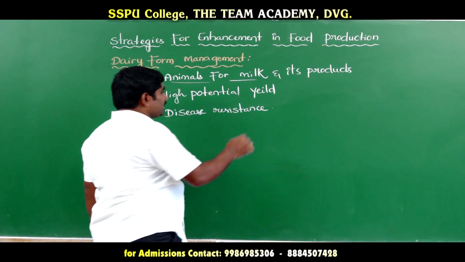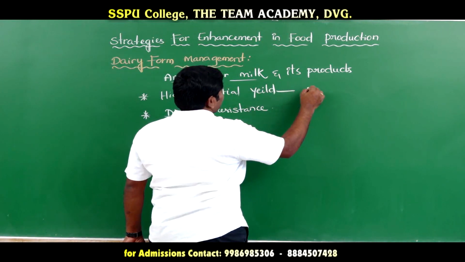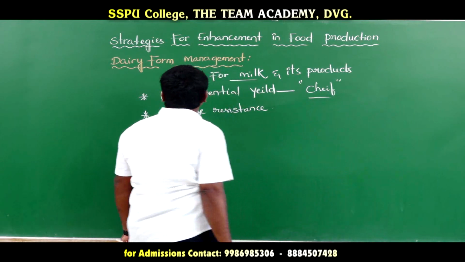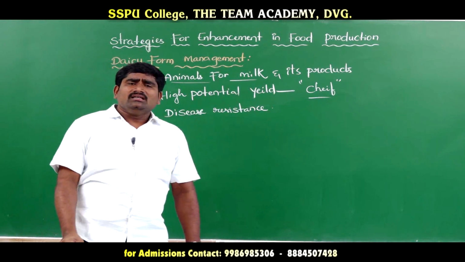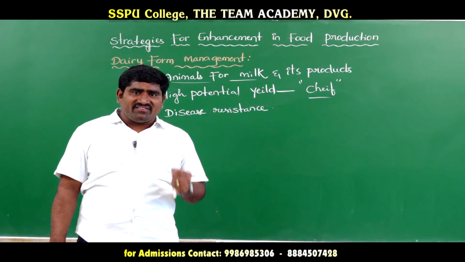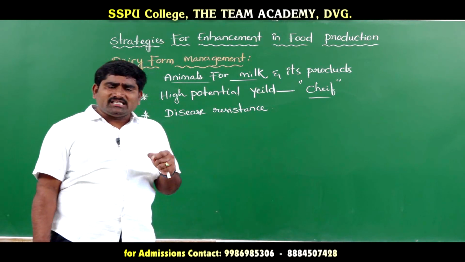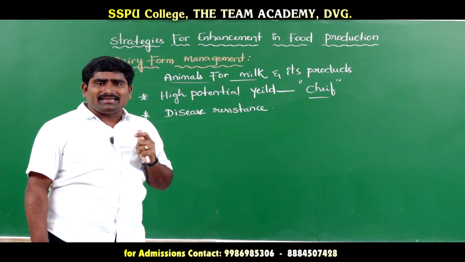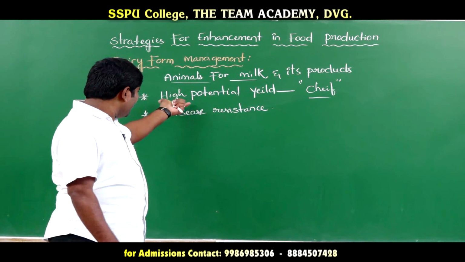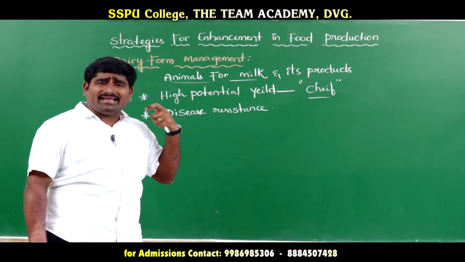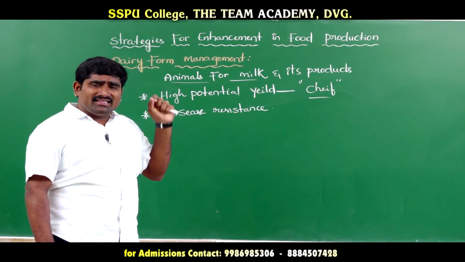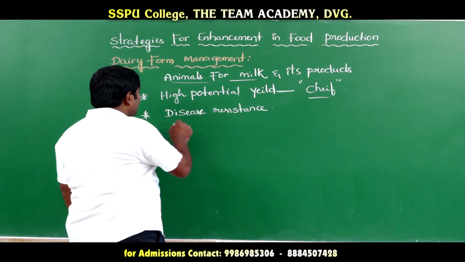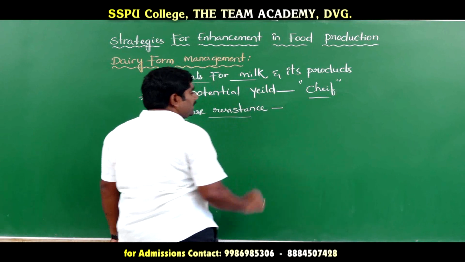So we have to select high potential breeds. This is the chief thing for dairy farm management, because the potentiality of the breed is very, very essential. If the breed is potential to produce milk, then only the dairy farm will succeed. That is, high potential towards the yield is very important. And the second one is disease resistance.